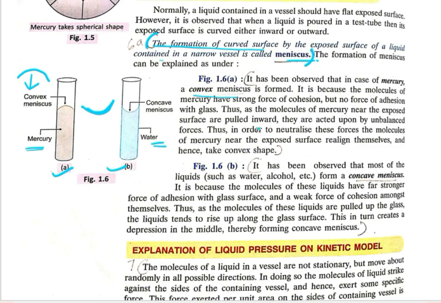In order to neutralize these forces, the mercury molecules near the exposed surface relieve themselves and hence take the convex shape. Whereas if we take water in a test tube, it forms a concave meniscus. Why?